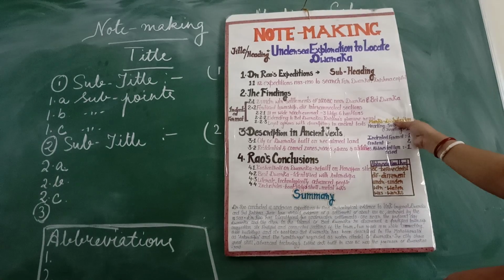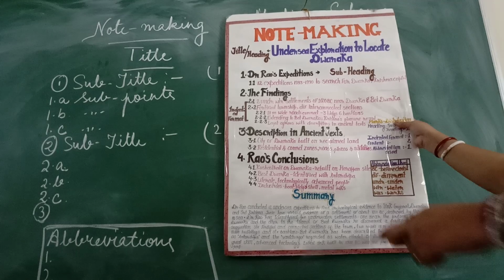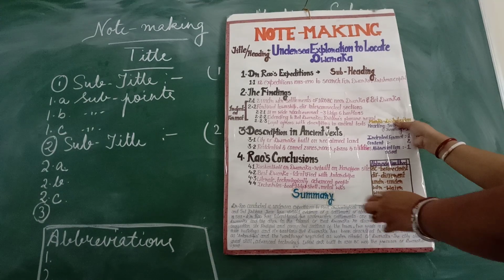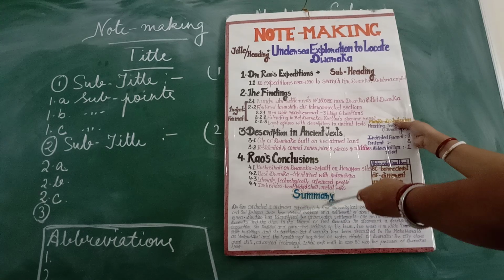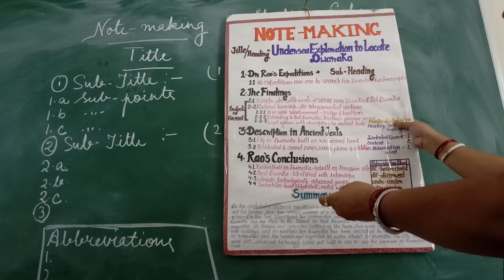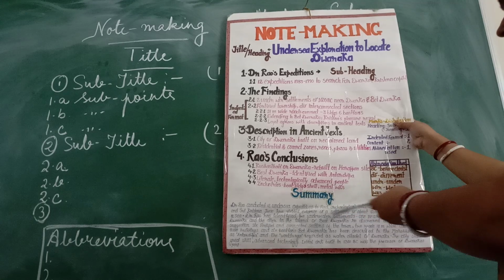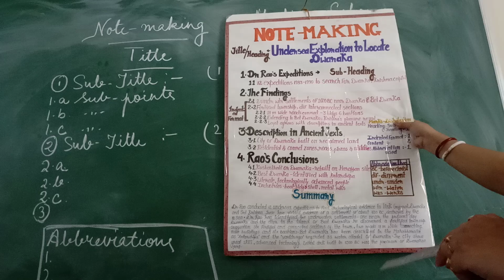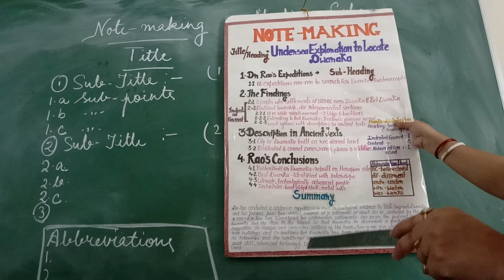Now after you finish writing the notes, you need to write a summary. The summary's heading can be just summary, or maybe you can use the heading that you have used for note making as well. And thereafter in 80 words, the summary is to be written. Keep in mind that your summary should be based on the note making.